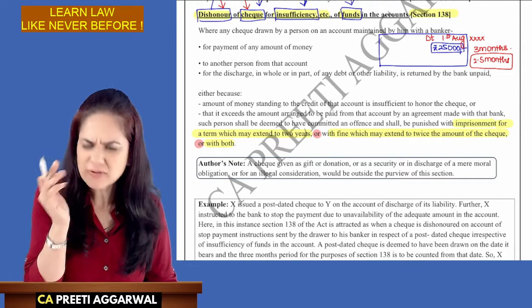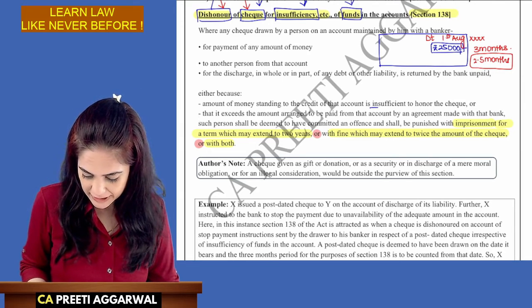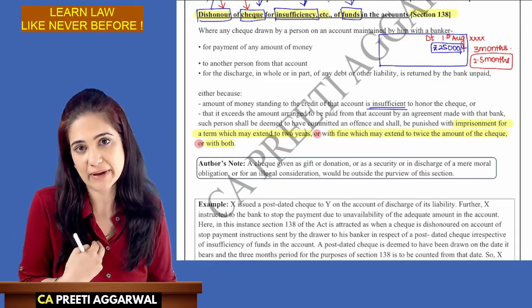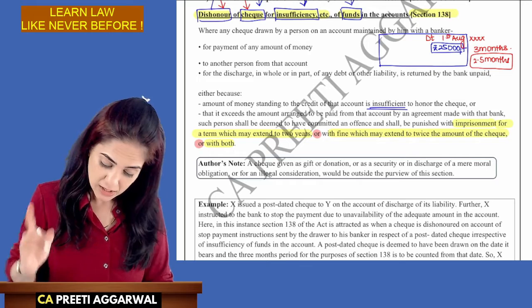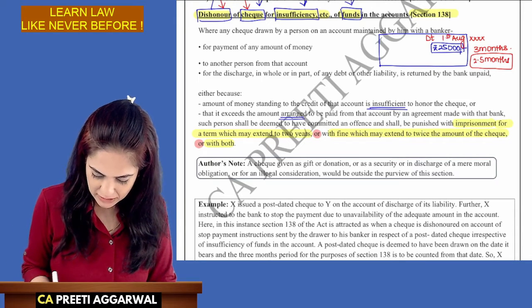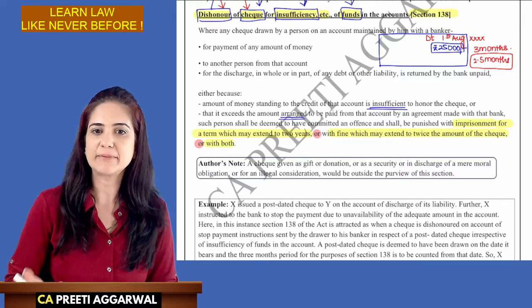Now, why was the check dishonored? Maybe the amount standing to the credit was insufficient to honor the check. The check was of 30,000 in my case. There were insufficient funds for honoring it. Or it exceeds the amount arranged to be paid from that account by an agreement made with that bank, then such person will be deemed to have committed an offense.